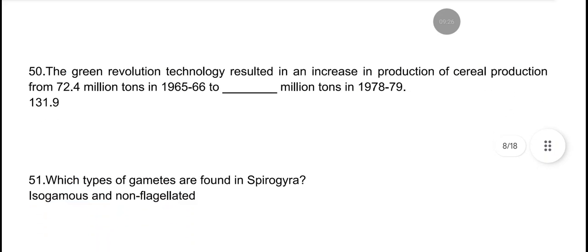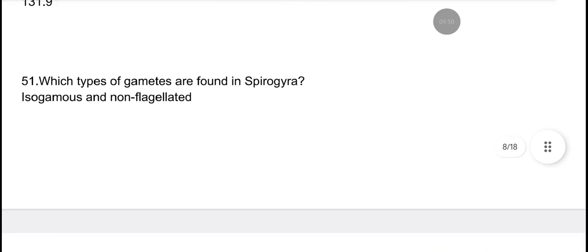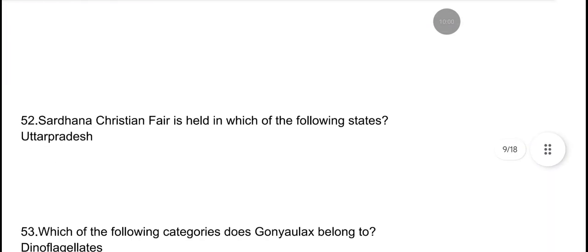The Green Revolution technology resulted in an increase in production of cereal production from 72.4 million tons in 1965-66 to dash million tons in 1978-79. The amount was 131.9 million tons. Which types of gametes are found in Spirogyra? Types of gametes are isogamous and non-flagellated.